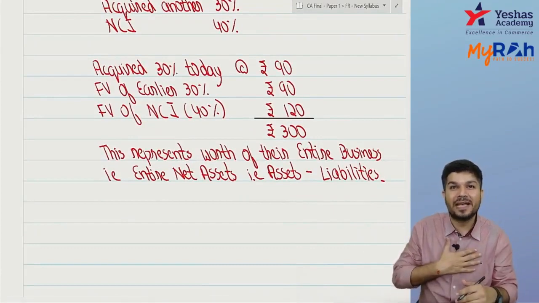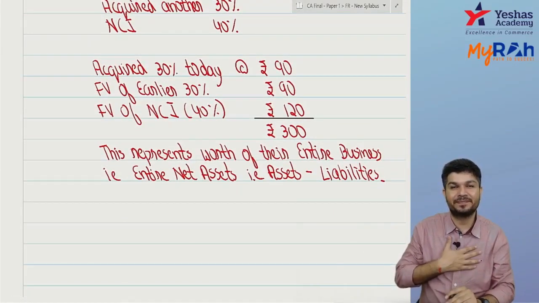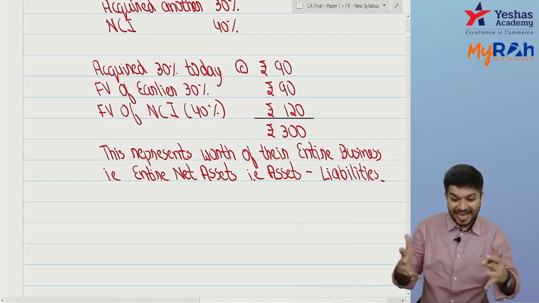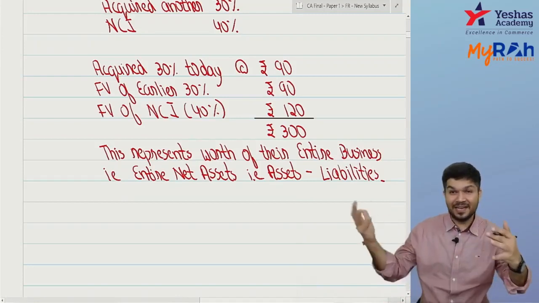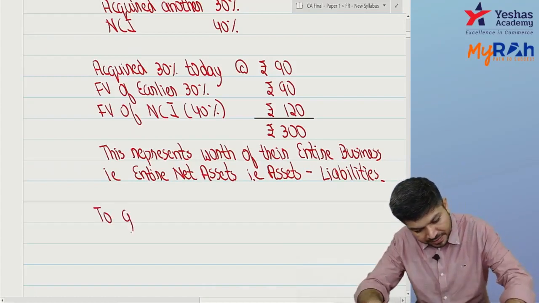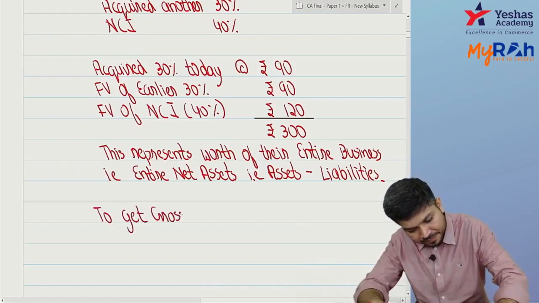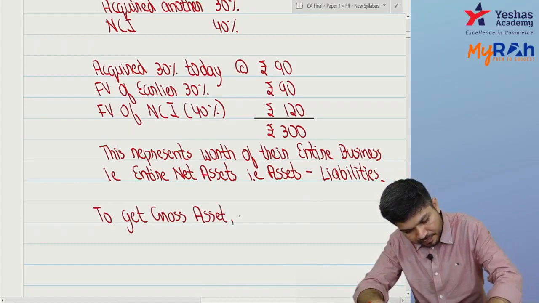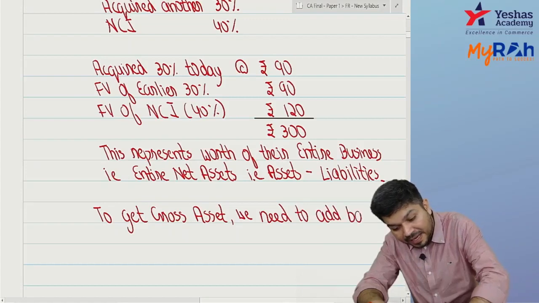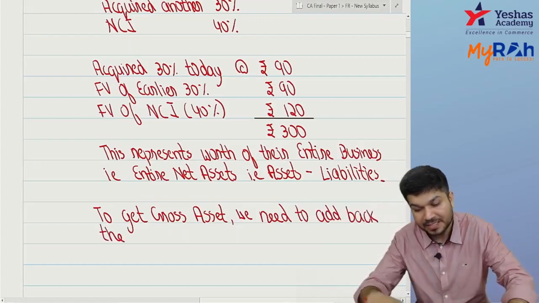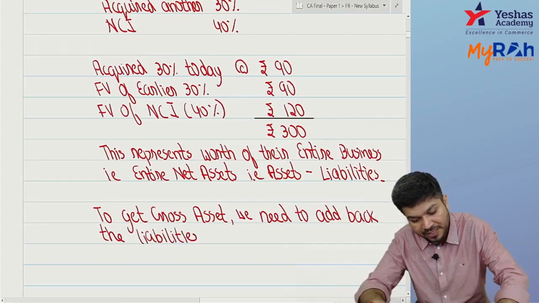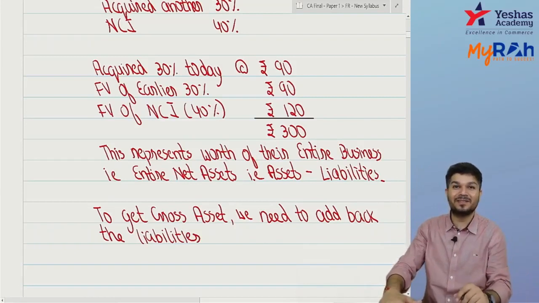Now I want gross asset. How do I get gross asset? The entire business net asset, the entire business asset and liability all together, is 300. I want gross asset. To get gross asset, we need to add back the liabilities. Net asset is asset minus liability. So add the liabilities back. So can I say now you'll get gross asset? Did you get it?